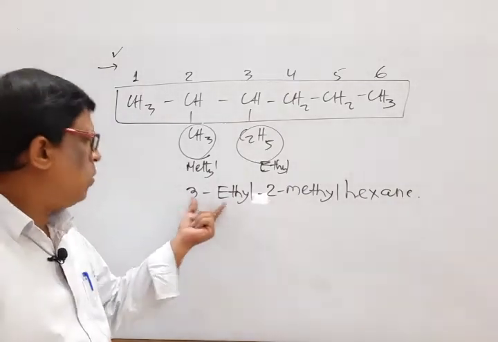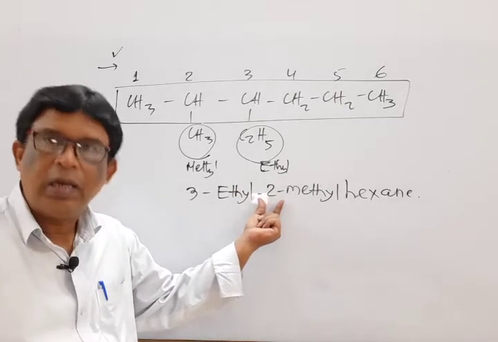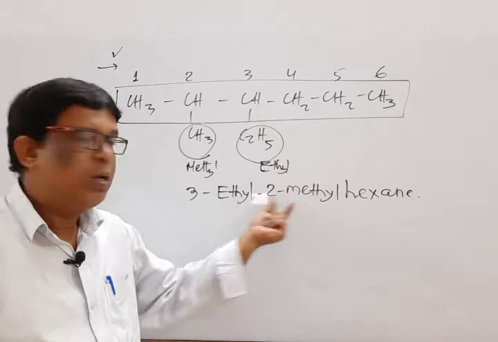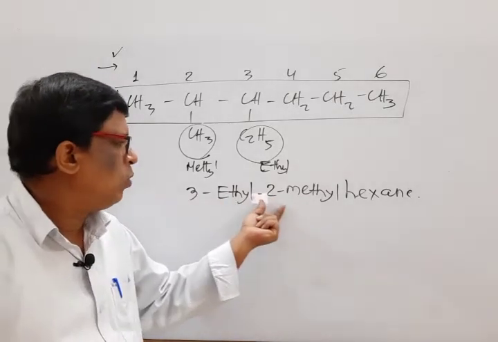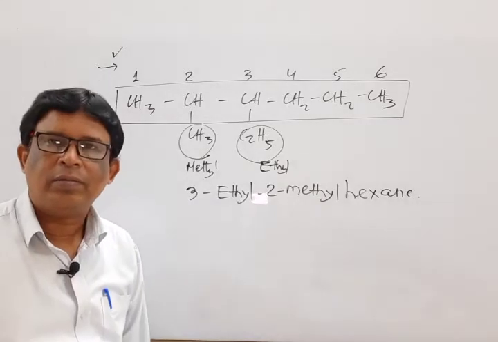As per alphabetical order, first E, then M. So we write 3-ethyl-2-methylhexane.